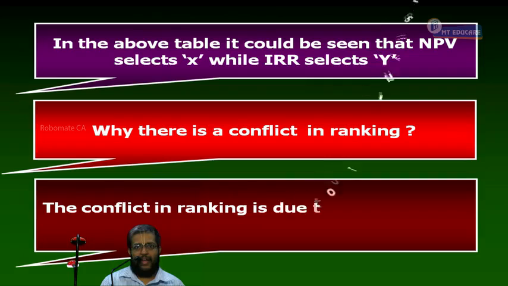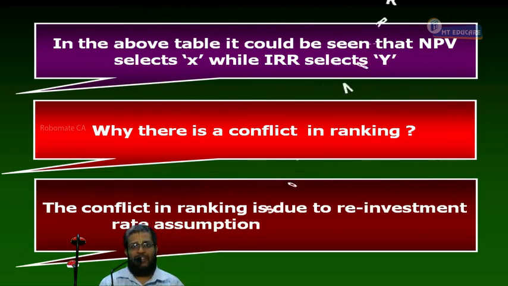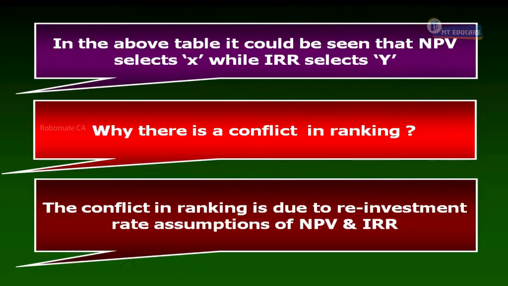The conflict in ranking is due to reinvestment rate assumptions of NPV and IRR.